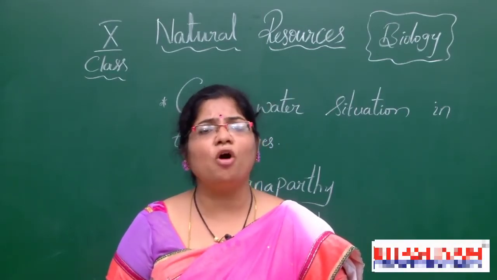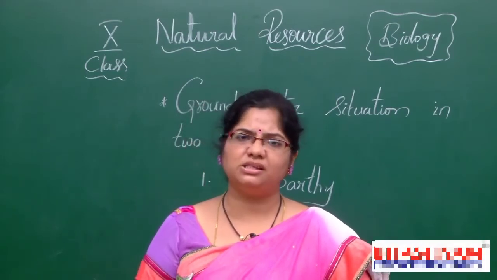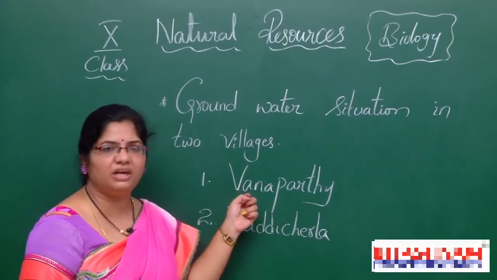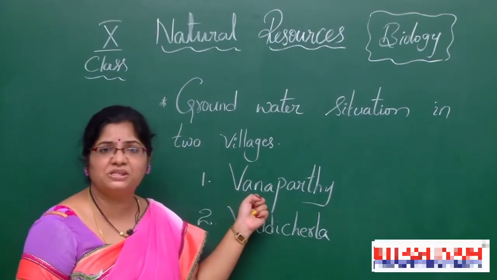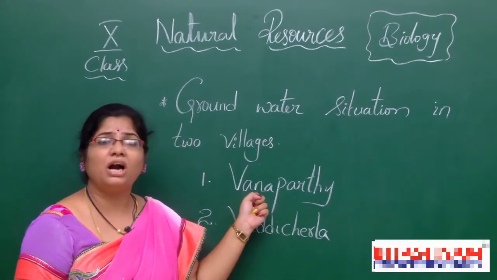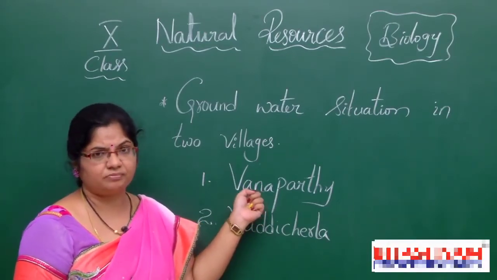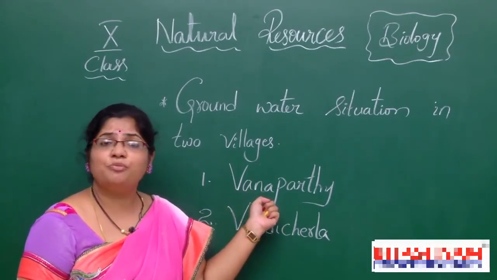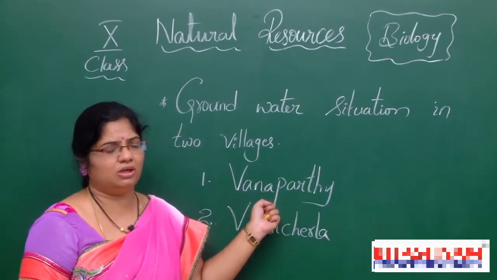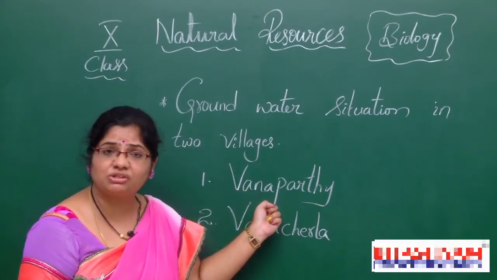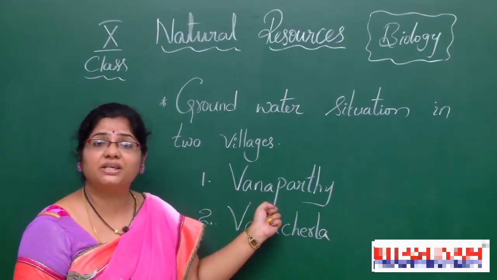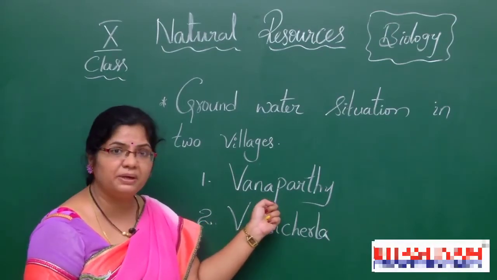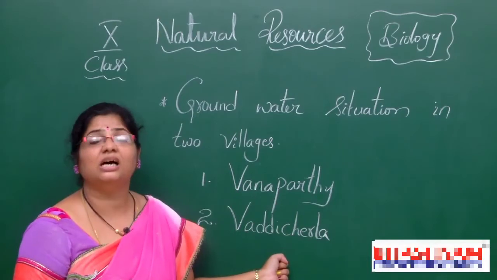So what is the small difference between these two villages? If you observe village 1, Vanaparthi village, here we are able to observe a small water storage structure. What is it? Here in Vanaparthi, we will observe a small water storage structure. What is that water storage structure? It is a percolation tank. A percolation tank is present in Vanaparthi, but it is absent in Vadicherla.